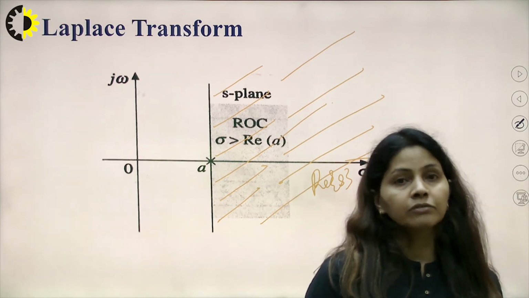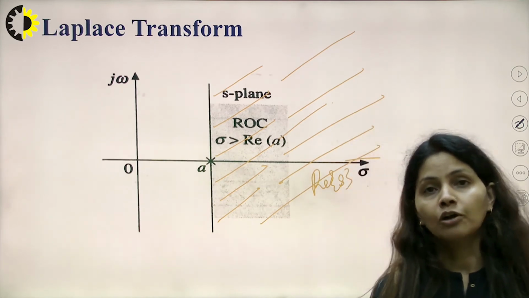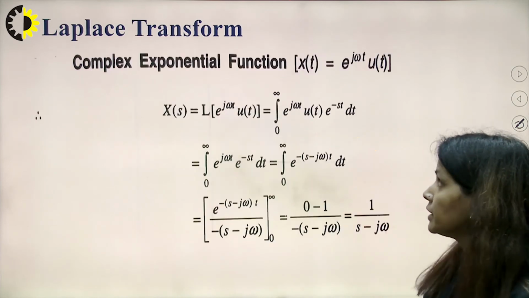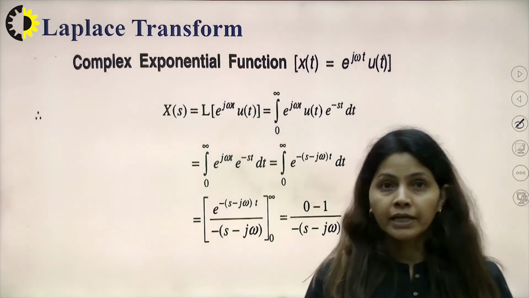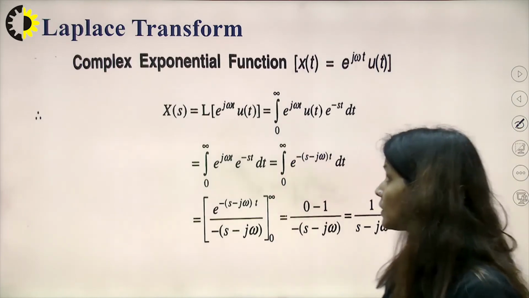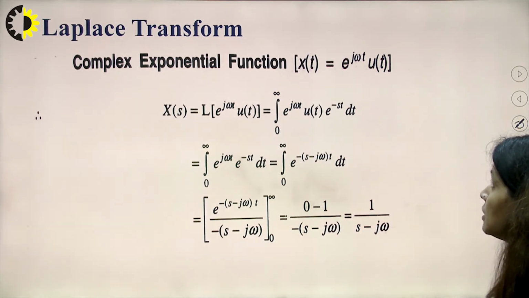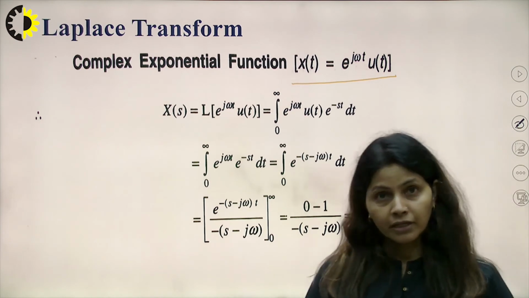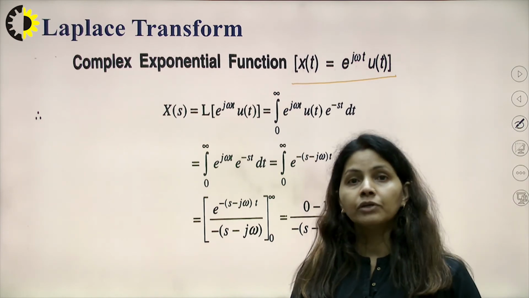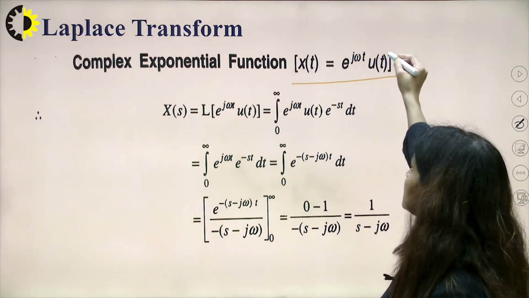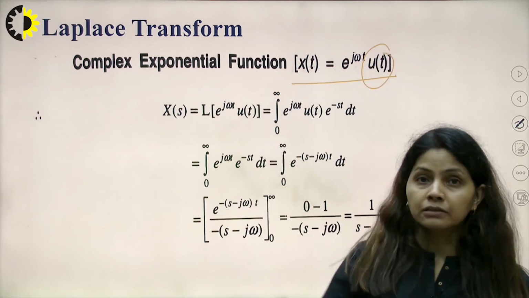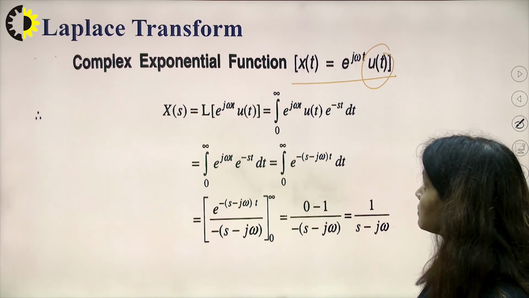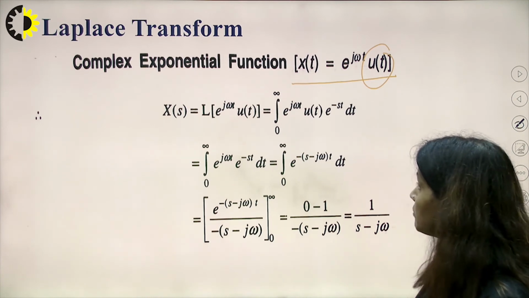So hence we can get the ROC of any Laplace transform we are calculating. Now coming to the next example, complex exponential function. Considering e raised to the power j omega t, again we need to solve the integration. Since here it is u(t), again the ROC will go to the right side of whatever the pole will be.